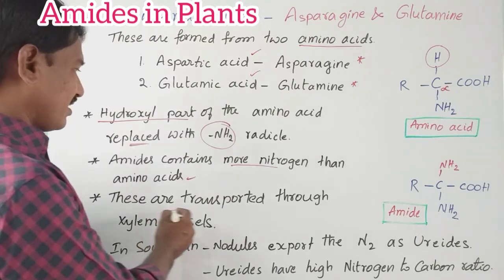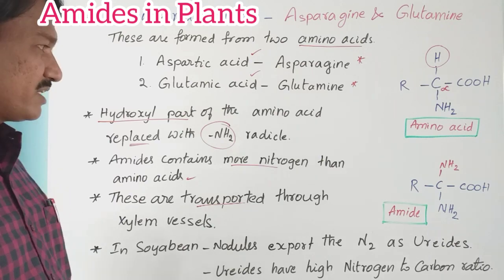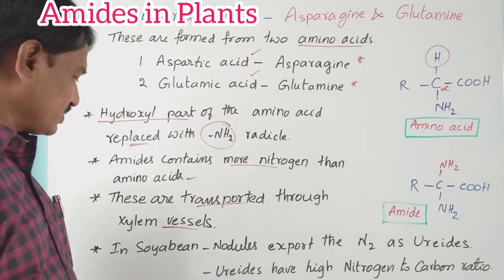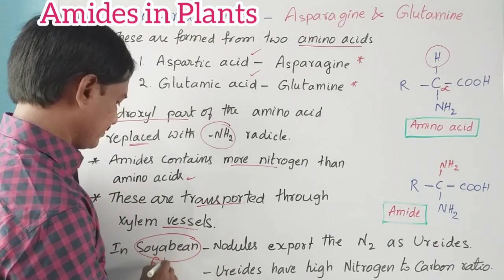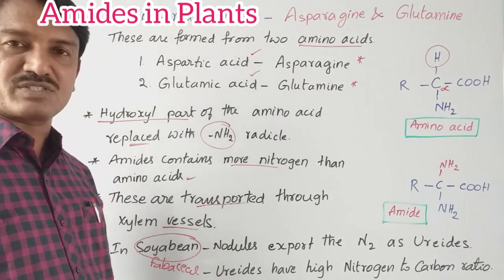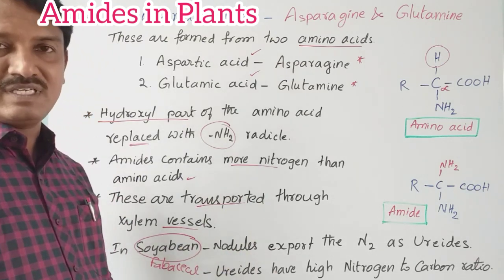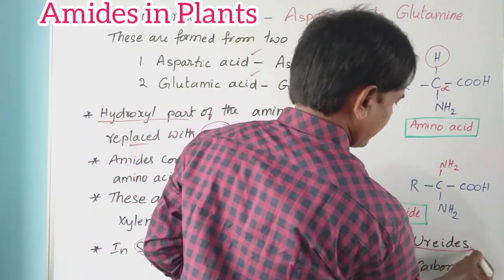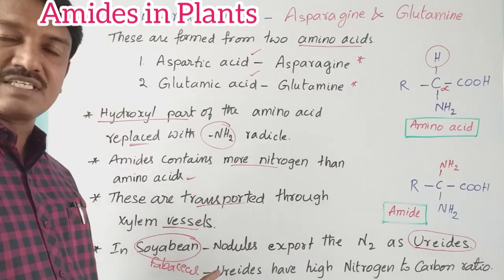These are transported through xylem vessels. One example is soya bean, which belongs to the family Fabaceae. In this plant, nodules export extra nitrogen in the form of ureids. So soya bean contains nodular roots.